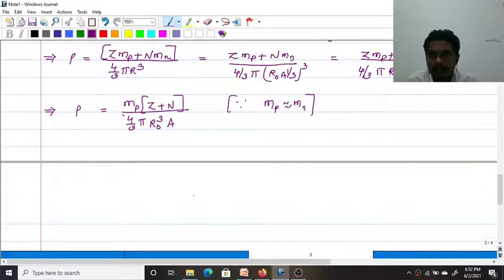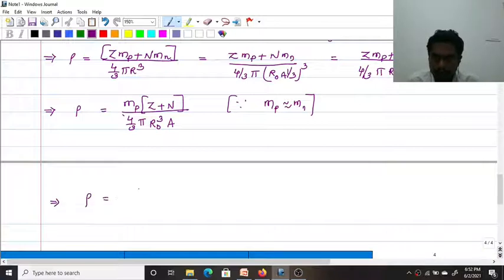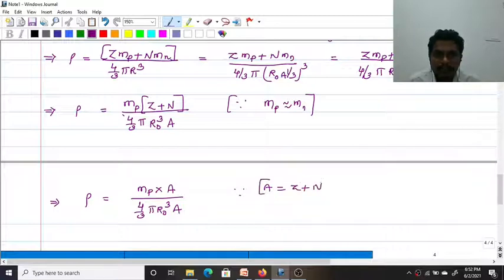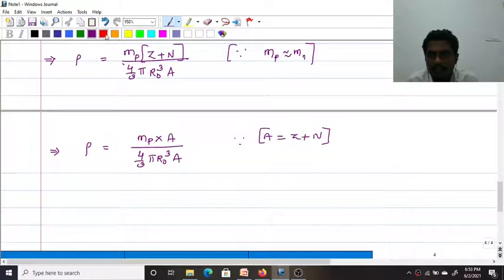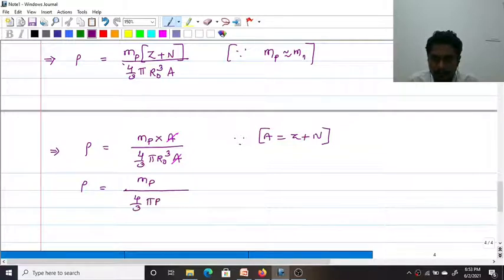Now the next step: rho equals mp into A divided by 4/3 π r naught cubed into A, since A equals Z plus N. So A and A get cancelled, and you will get rho equals mp divided by 4/3 π r naught cubed.